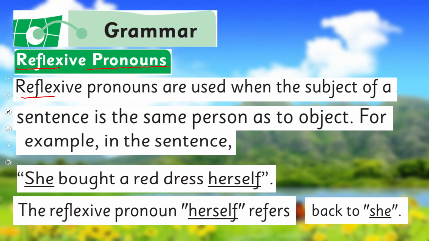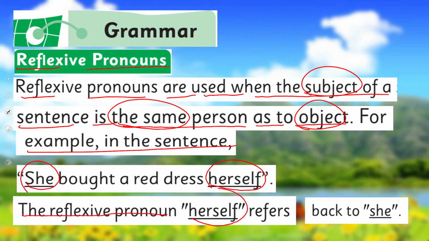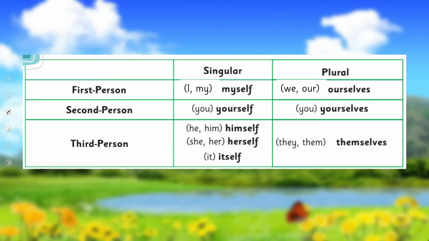Reflexive pronouns. Reflexive pronouns are used when the subject of a sentence is the same person as the object. Means the subject is the same as the object. Subject and object are the same. For example, this is a sentence: she bought a red dress herself. She, the reflexive pronoun herself refers back to she, the way I just explained to you.